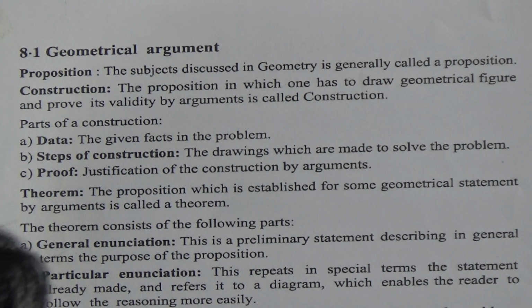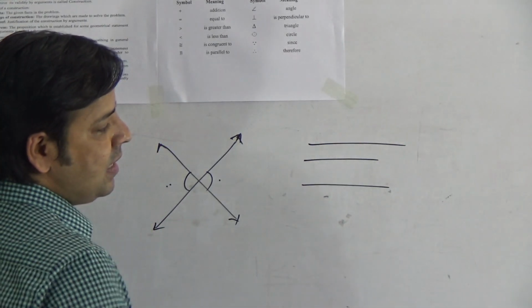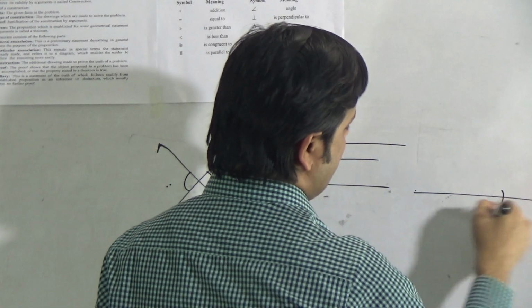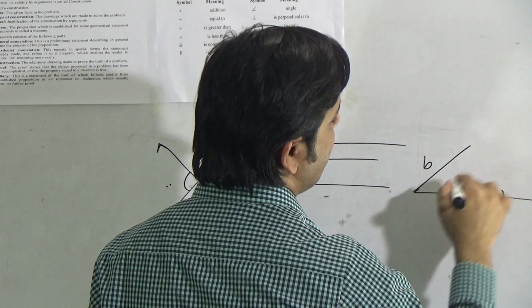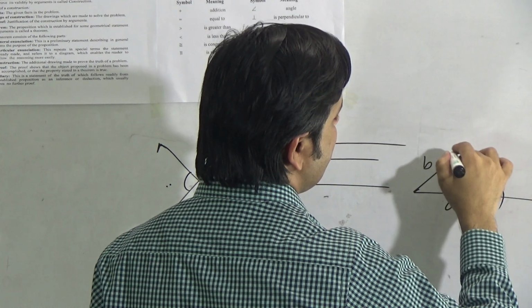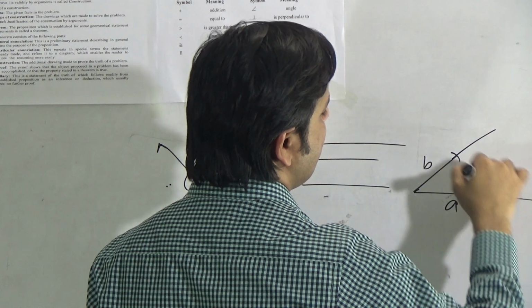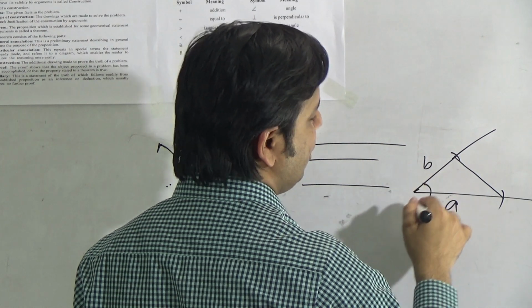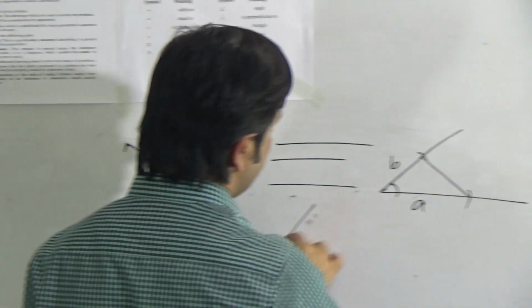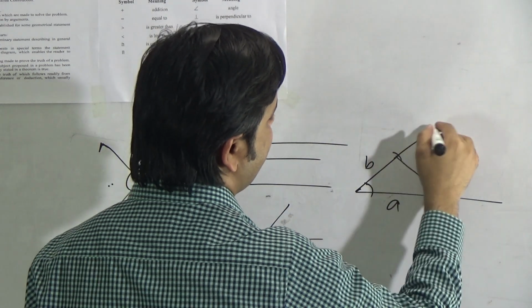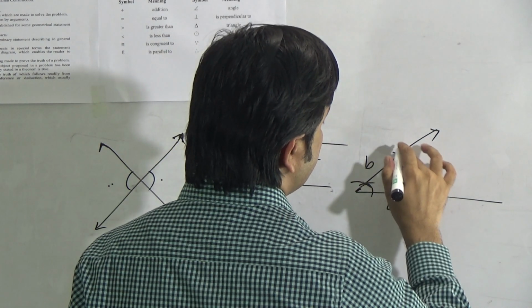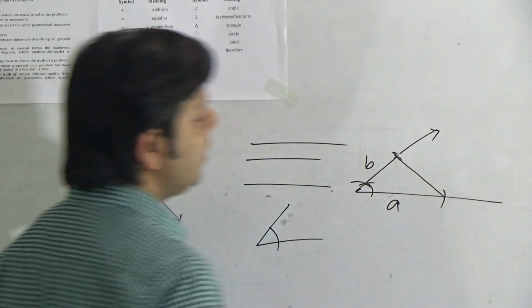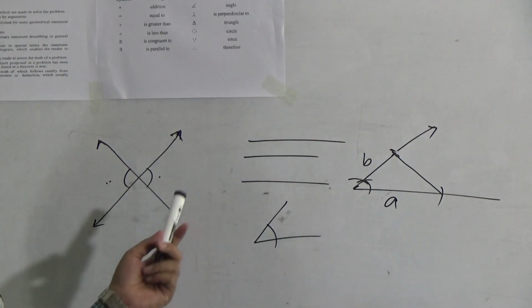Suppose the lengths of the three sides of a triangle are given. I have to draw the triangle using sides A, B and C. Another angle may be given here. If the angle is also given, using this information, if I construct the triangle, then this is the construction depending on the given information.